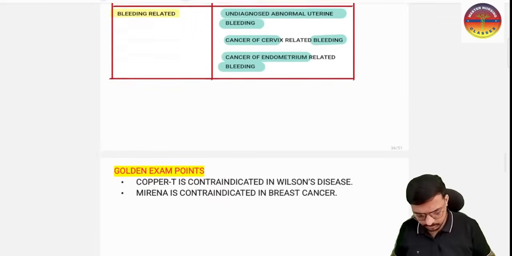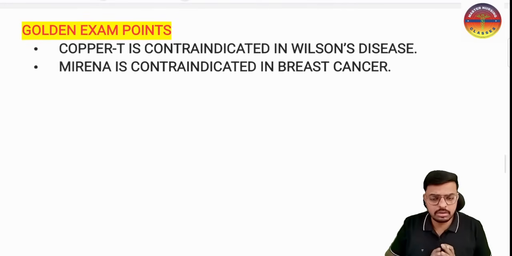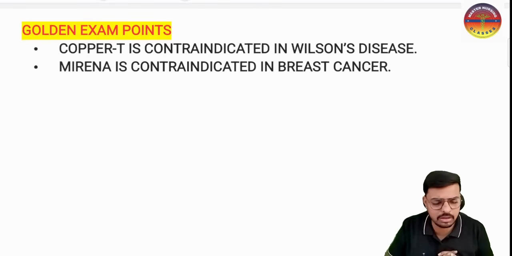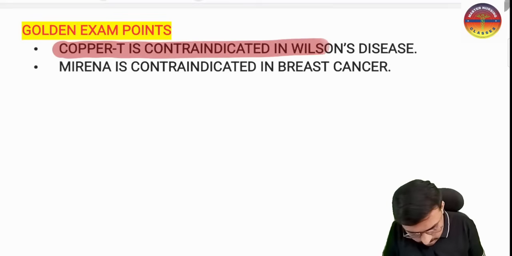Then the next very important thing is the golden point. What do copper T's have? Copper T has copper, and we have one disease in our body where there is excessive accumulation of copper in organs, especially the liver. What is that called? That we call Wilson disease. Wilson disease is accumulation of copper in organ tissue. So there is already an overload of copper. So can we give copper T devices to a patient with Wilson disease? No. Copper T is absolutely contraindicated in a patient with Wilson disease.